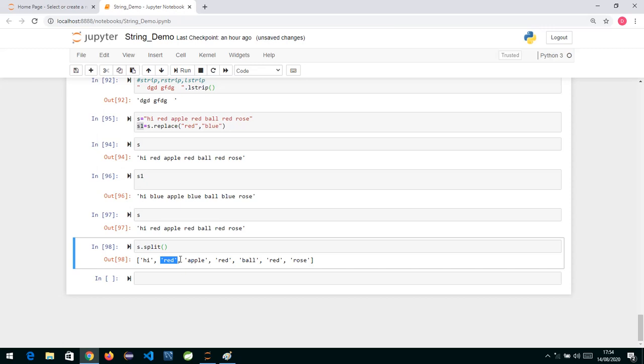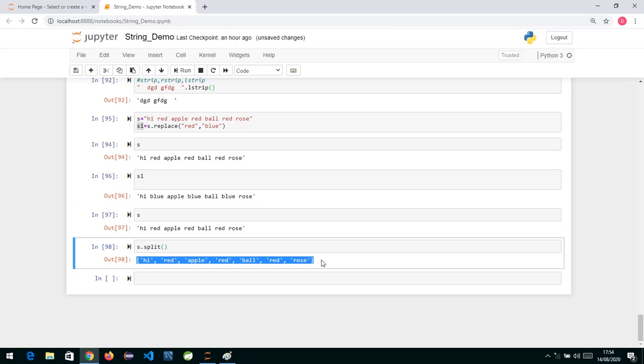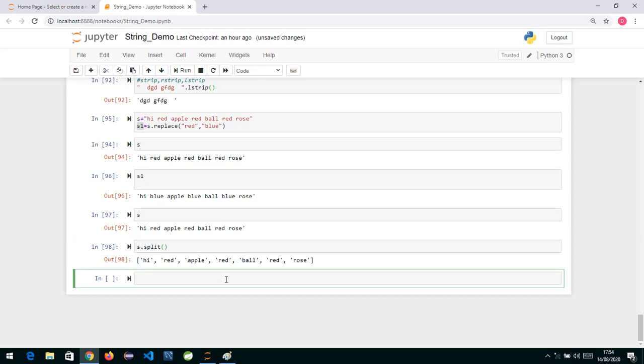So the split function splits a string into a list of substrings. It is going to split this string into the different words which we have, and put them inside a list. So the split function gives you in return a list. Split is basically splitting a string into a list of substrings. And now one more thing we have is join.